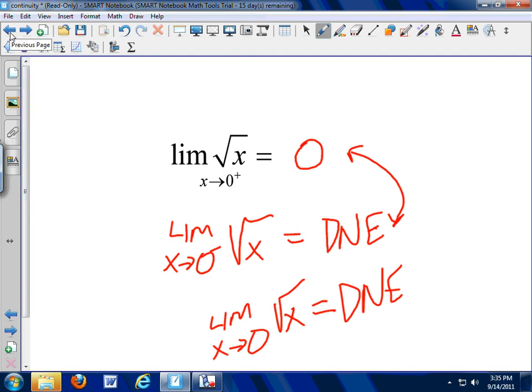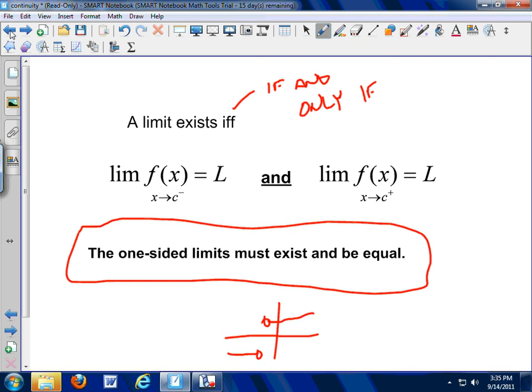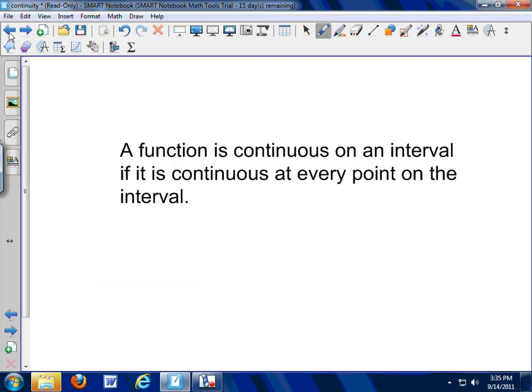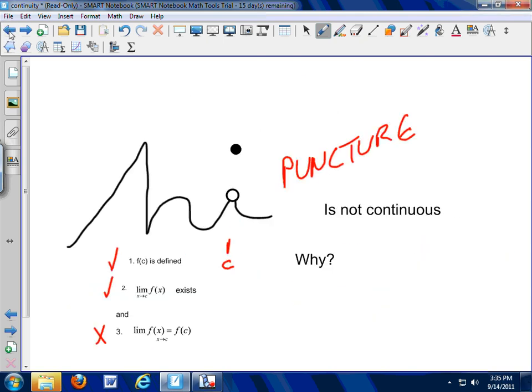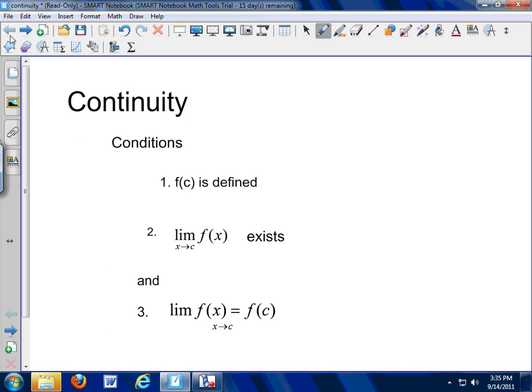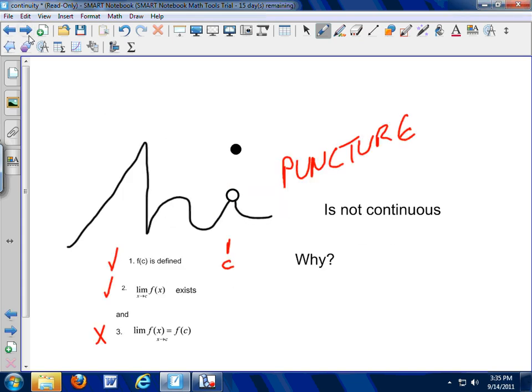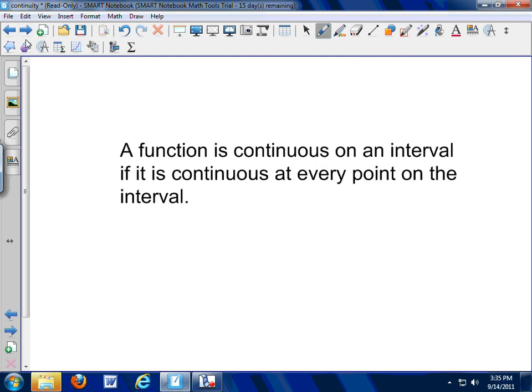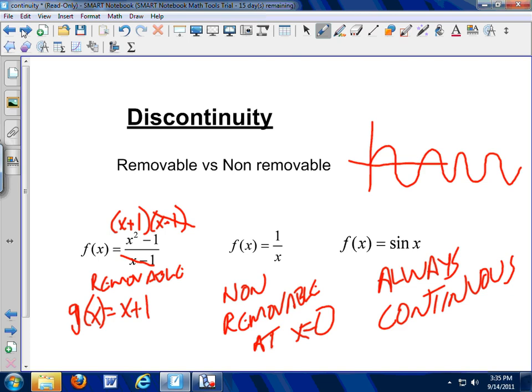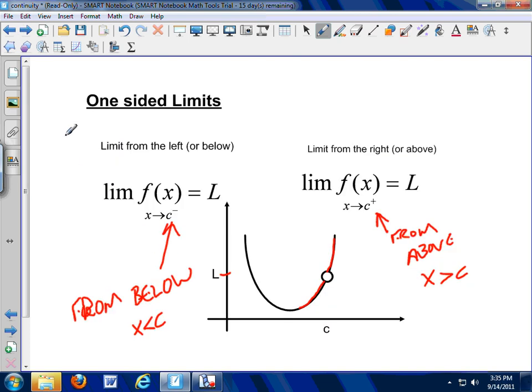Secret notes. All right, so where are we? We're going back through quick. We know what continuous meant when we started. We know mathematically what it meant. We know what things look like that are continuous. We learned about punctures and drops and other things like that. A function is continuous on an interval if it's continuous at every point in the interval. So we can have functions be continuous for a little while and then stop, and then be continuous for a little while longer. Basic intervals. Removable and non-removable. I'm just repeating myself now, so I think that should do us.